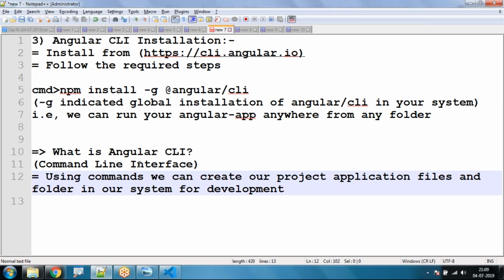More about this CLI and its commands I'm going to discuss with the respective topics. Now to install this Angular CLI, we just have to go to this URL, cli.angular.io. So I'll just double click on this.